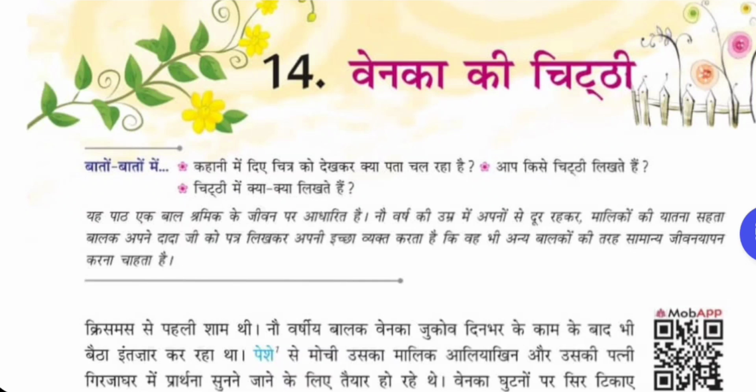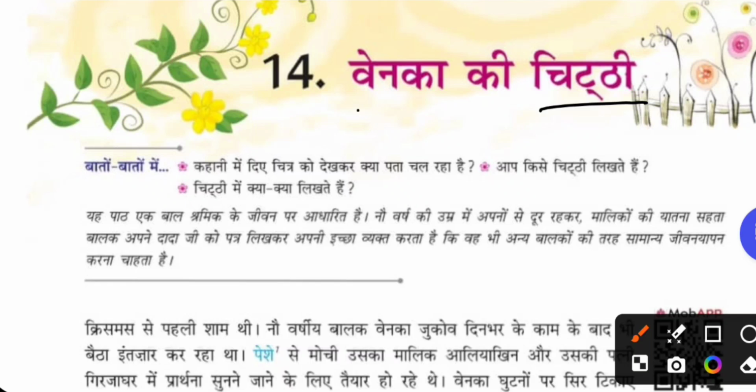Venaka ki chitti. The chitti is letter. Venaka is the name of a 9-year-old boy. So before getting into the line by line explanation, let's do a quick introduction about the author and also about the lesson.